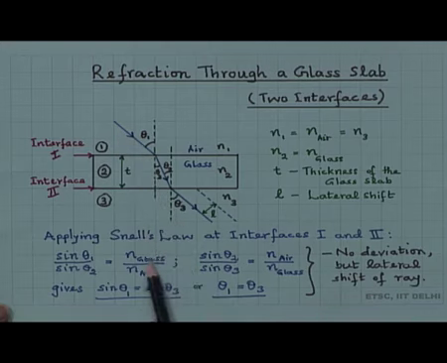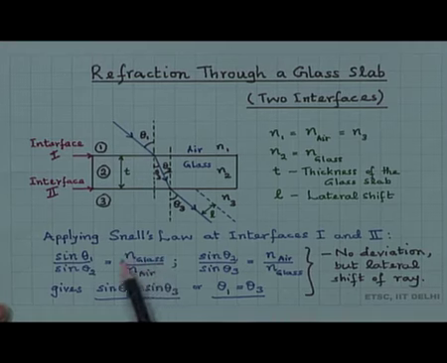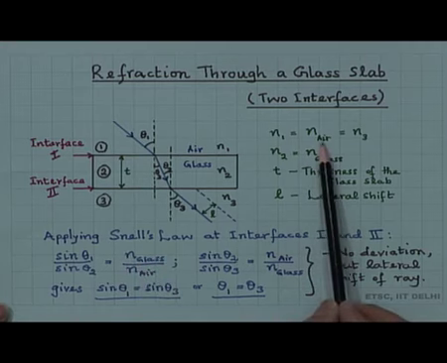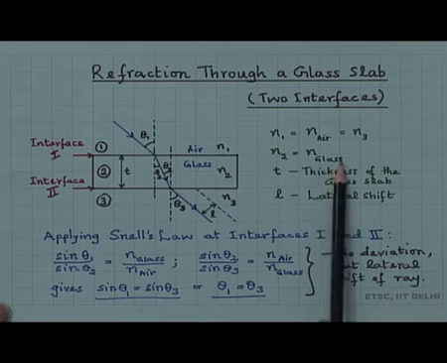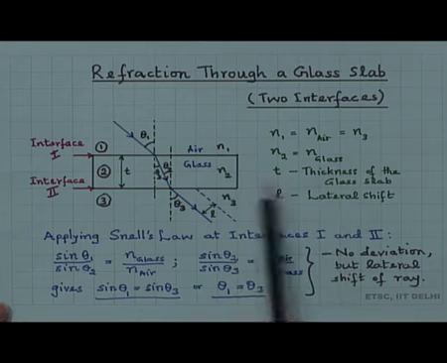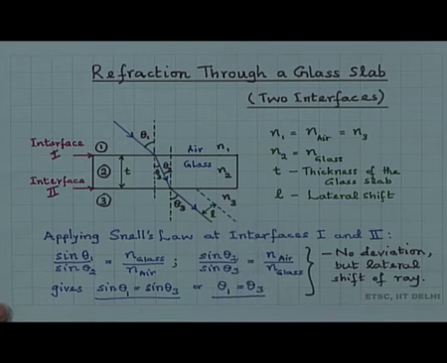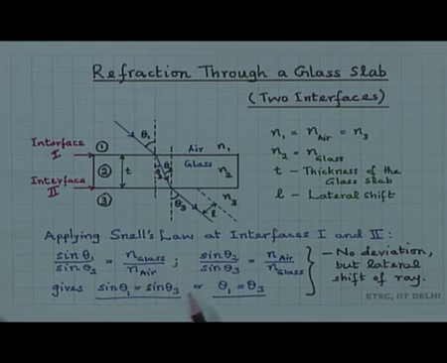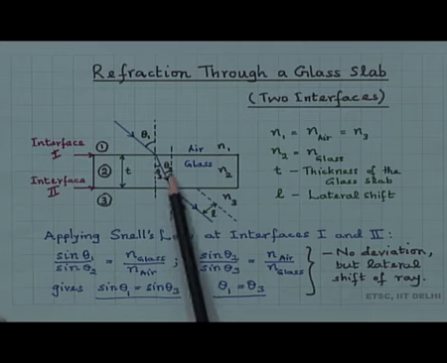So, we have noted with the subscript n glass. n1 is n air and n2 is n glass, T is the thickness of the glass slab, L is the lateral shift. We will talk about L in a minute. So, sin theta 1 by sin theta 2 is equal to n glass by n air, and at the second interface theta 2 is now the angle of incidence.